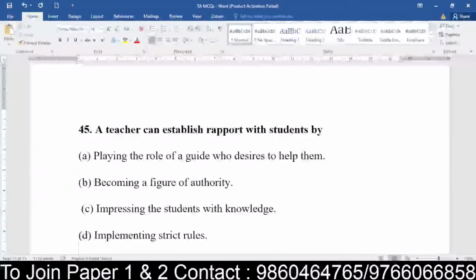So which of them can establish rapport with the students?